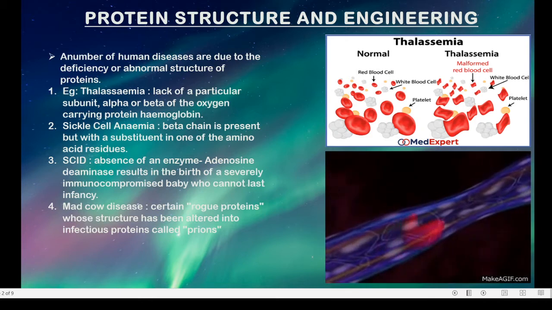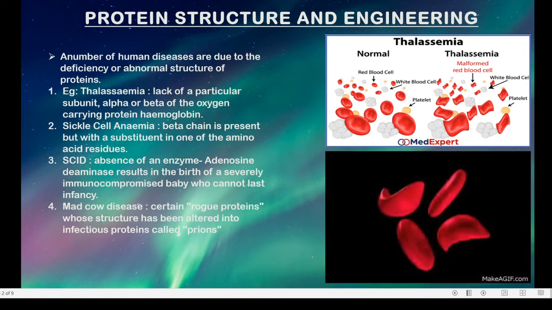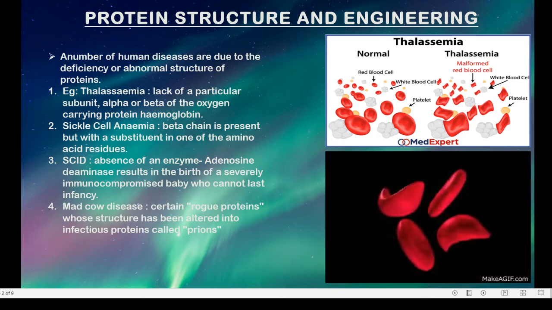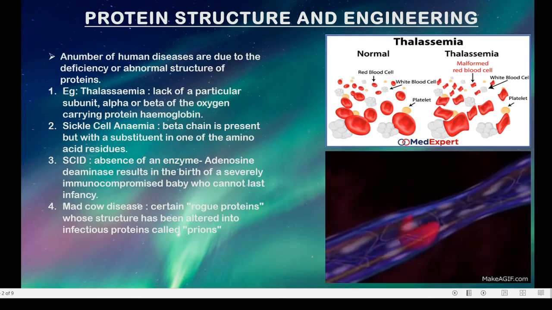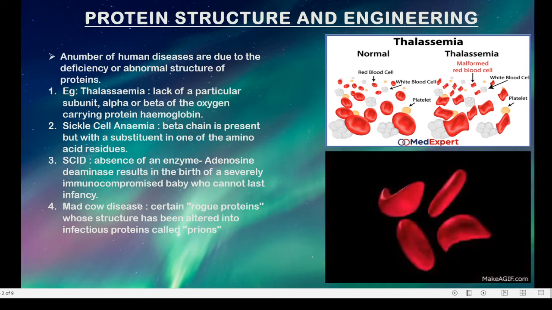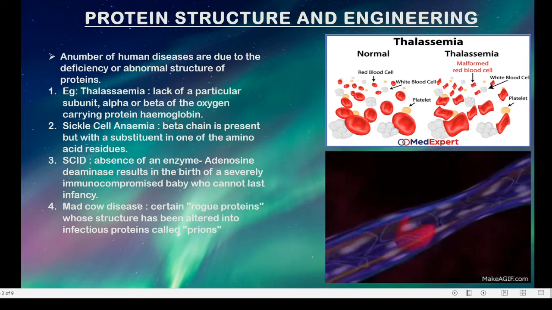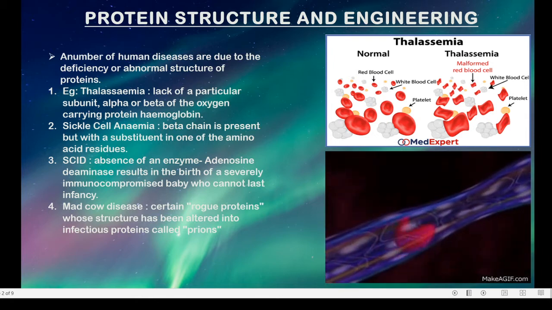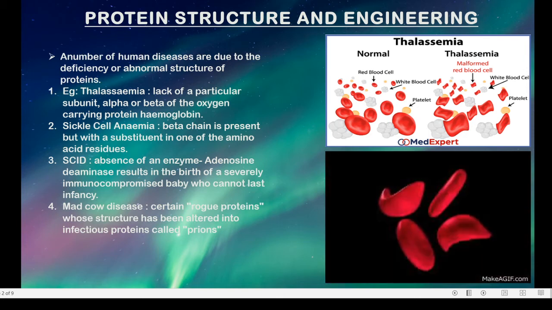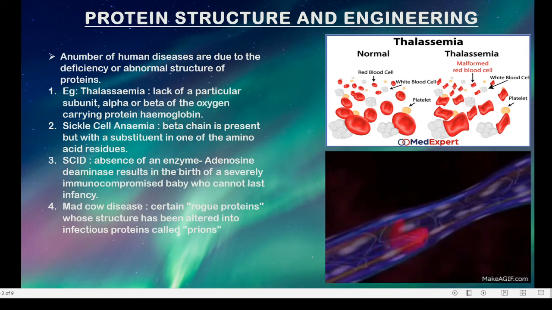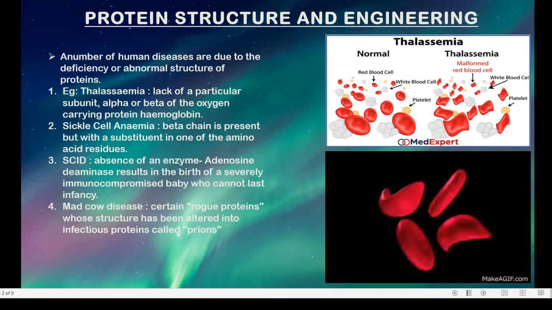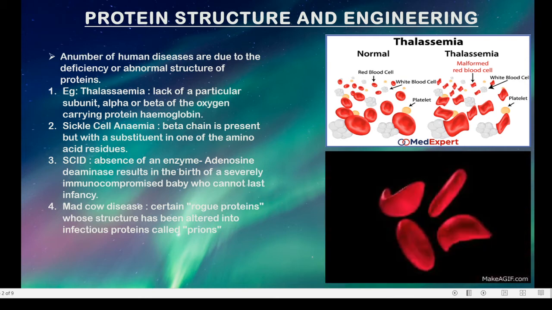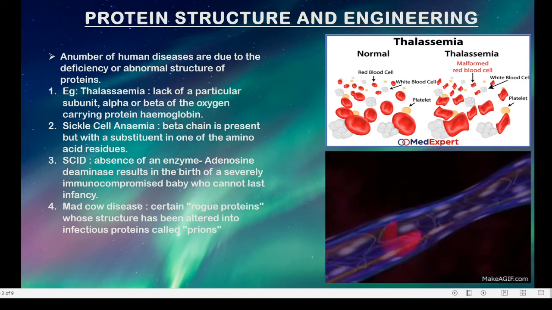Next is mad cow disease. Mad cow disease is seen in cows where the normal protein present in the brain has changed its configuration and become a rogue protein. And these proteins are nothing but prions. So these proteins are called prions, which change the structure into a rogue protein and cause mad cow disease in the cows, where they behave very abnormally. So hopefully you understood what happens when there is a deficiency of protein or a structural change in the protein. It changes the function of the normal protein.